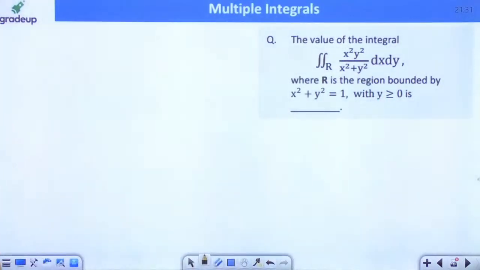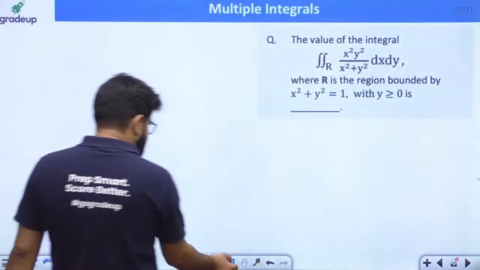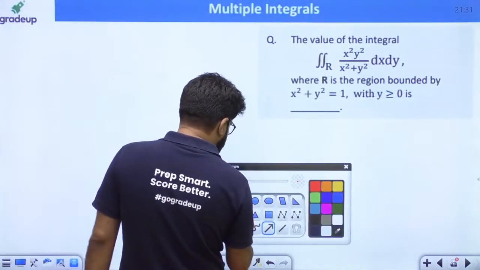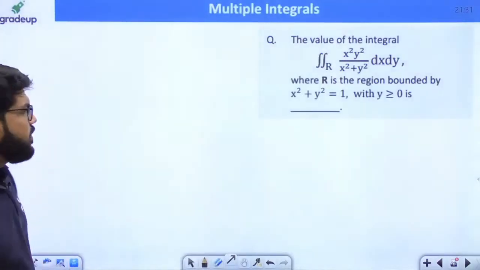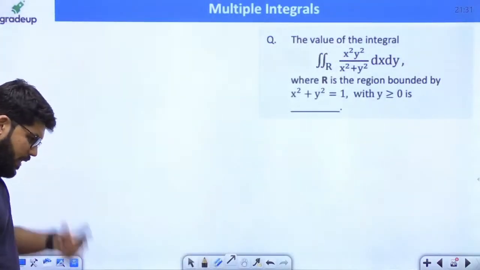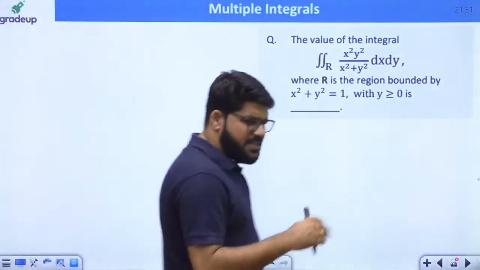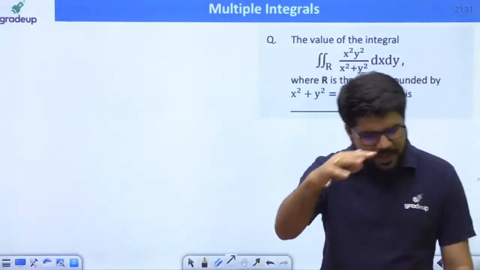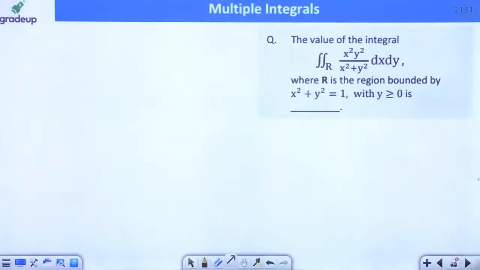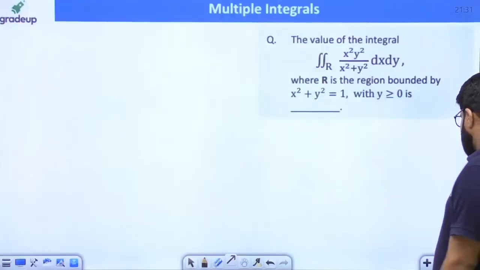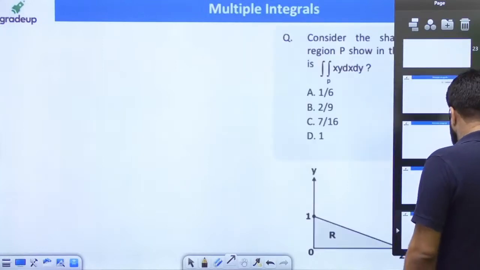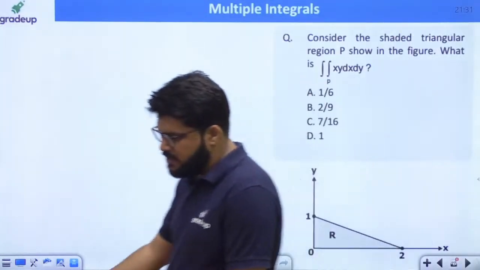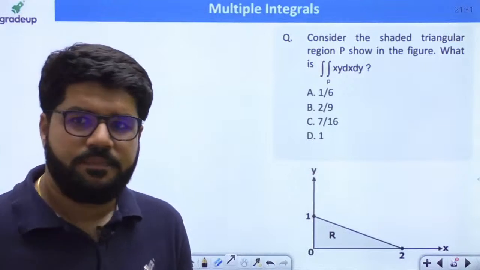How to understand these limits, guys? To understand these limits, let me go to another question first. Then I will come back to this question. Let me explain the limits to you first. Let's come to this question first, which is a little more simple.